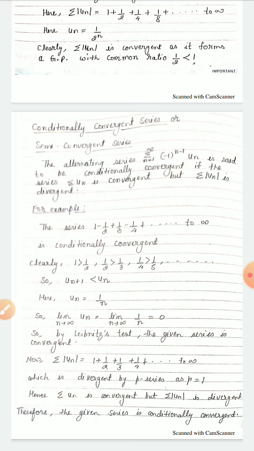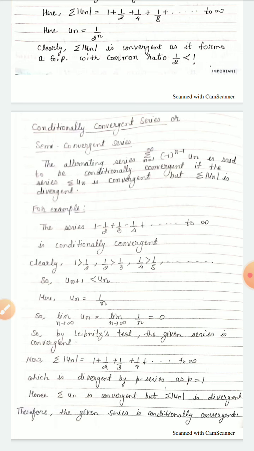So in the series 1 minus half plus 1 by 3 minus 1 by 4 up to infinity, clearly 1 is greater than half, 1 by 2 is greater than 1 by 3, 1 by 4 is greater than 1 by 5, and so on. So un plus 1 is less than un. Here un is 1 by n, so limit n tending to infinity un is equal to limit n tending to infinity 1 by n equal to 0.